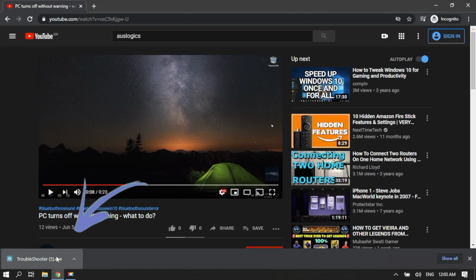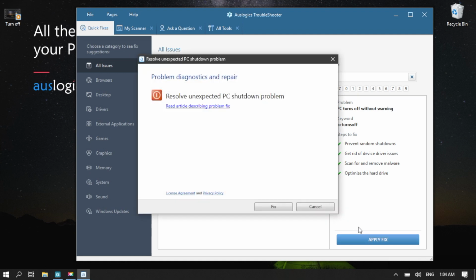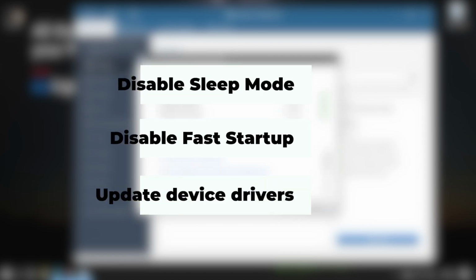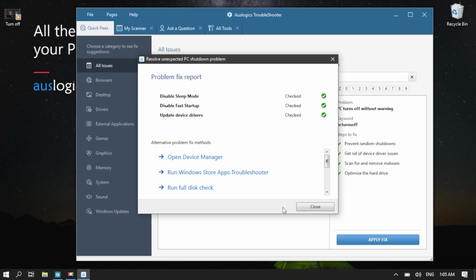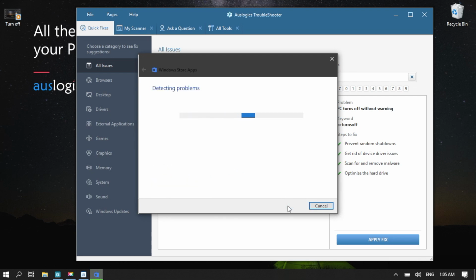Launch the Troubleshooter. Press the button Apply Fix. In the pop-up window, click Fix. The Troubleshooter will perform the next steps: disable sleep mode, disable fast startup, update device drivers. Done. Troubleshooter suggests alternative problem fix methods. Follow the instructions. Run Windows Store Apps Troubleshooter. Fixing app problems can stop continual shutdowns.